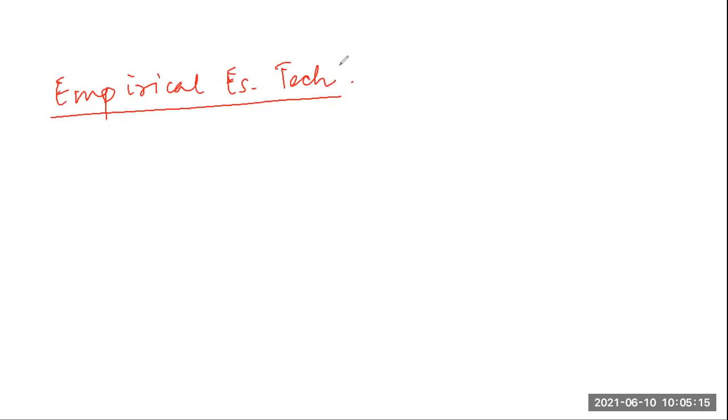Two popular methods we have studied: one is expert judgment and the other is the Delphi estimation technique. So first let us study the expert judgment method.